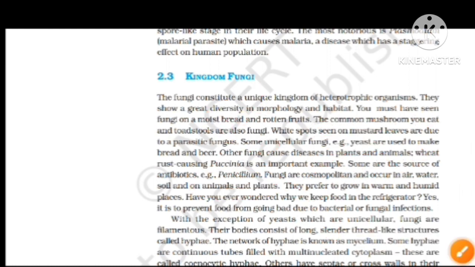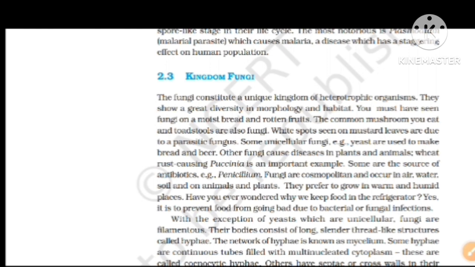Next, fungi are cosmopolitan and occur in air, water, soil, and on animals and plants. They are cosmopolitan, and already they are heterotrophic, depending on other organisms like animals and plants. They prefer to grow in warm and humid places.